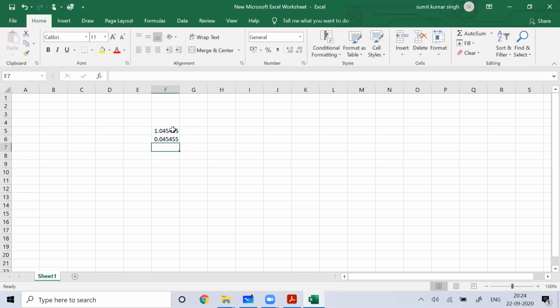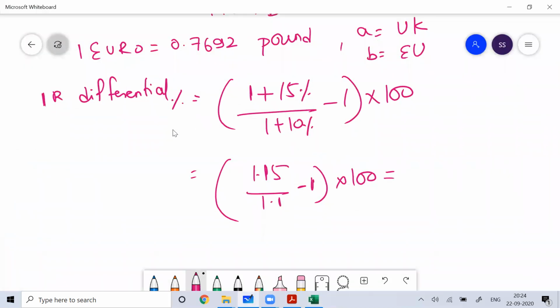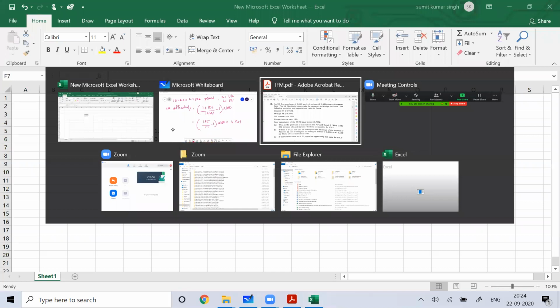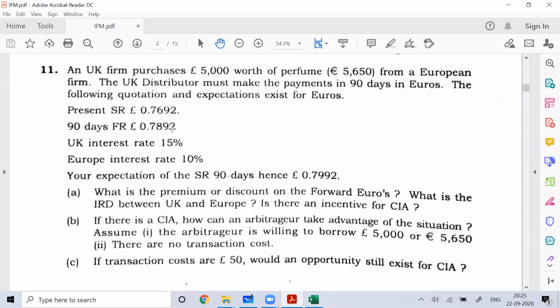So you get 4.54%. The interest rate differential is 4.54%.